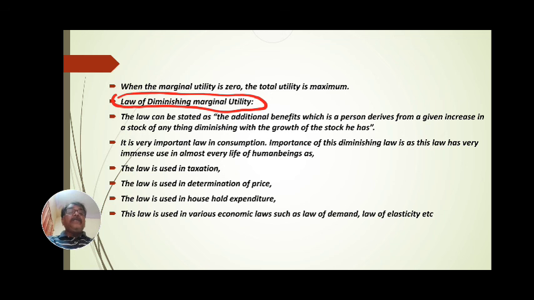Means the additional benefit a person derives from a given increase in the stock diminishes with the growth of the stock. As additional marginal units we purchase, marginal benefit is offered. Marginal units we do not purchase, the benefit is not offered. That's why marginal benefit is studied here.